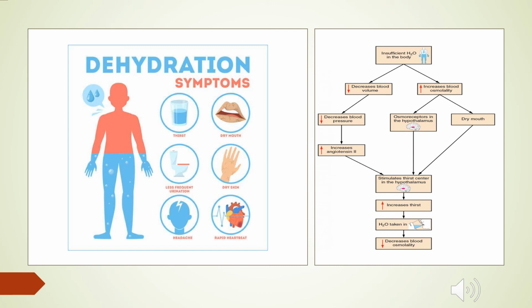Because of the insufficient water, we will have increased blood osmolarity, which may develop dry mouth, and the chemoreceptors in the hypothalamus will be activated. Both of these will lead to activation of the thirst center. So we will have increased thirst, we will take water, which will decrease the osmolarity.